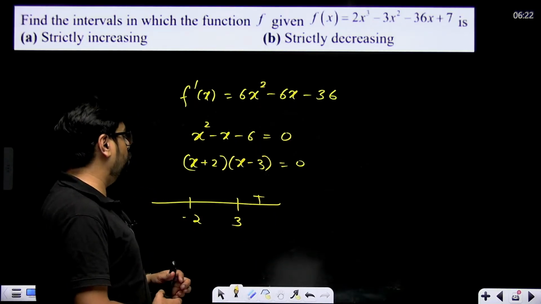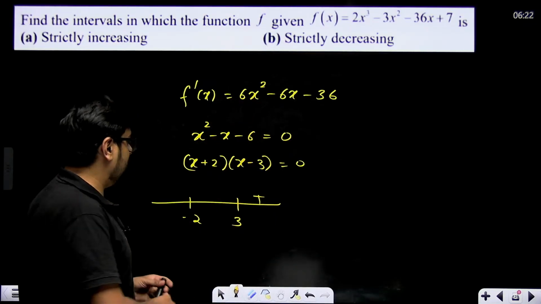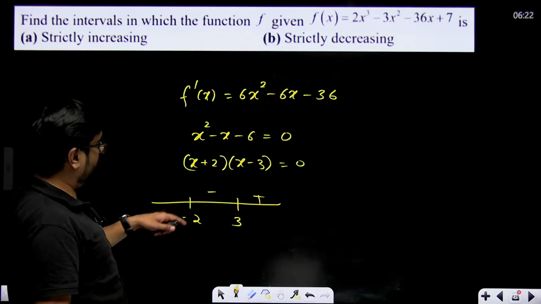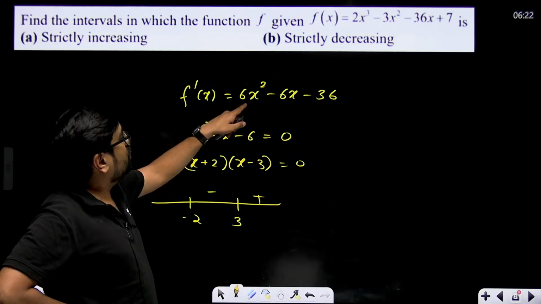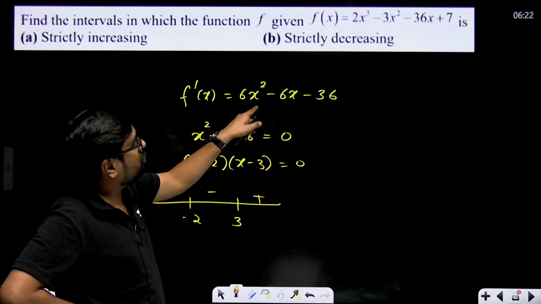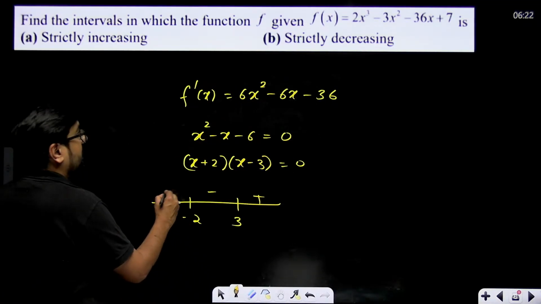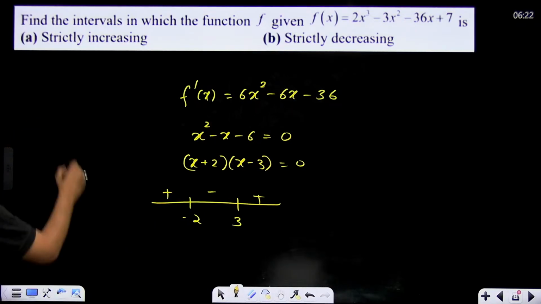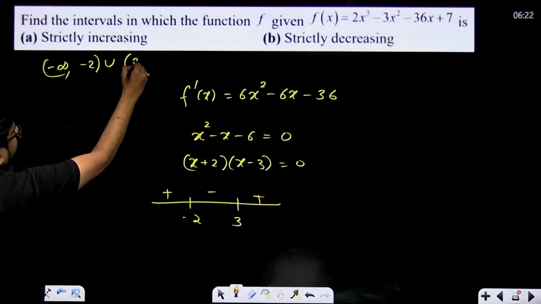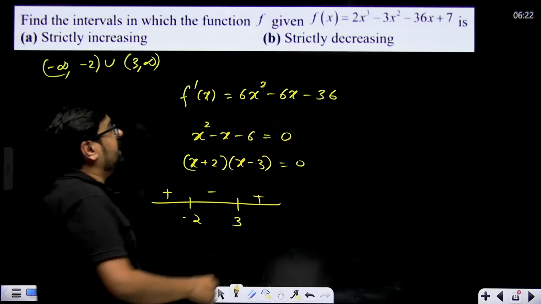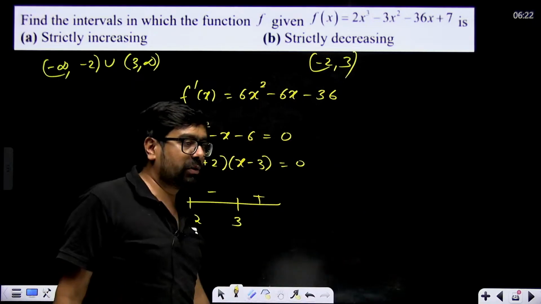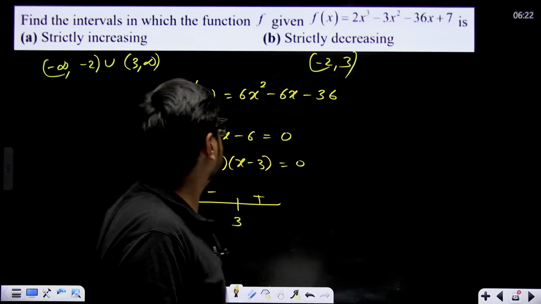From minus 2 to 3, let's take 0 only, so it is negative in minus 2 to 3. And below minus 2, if you take any value, let's say minus 3, this will become positive. So it's strictly increasing in the interval minus infinity to minus 2 union 3 to infinity, and strictly decreasing in the interval minus 2 to 3. This is how you are going to tell where it is strictly increasing, where it is strictly decreasing.